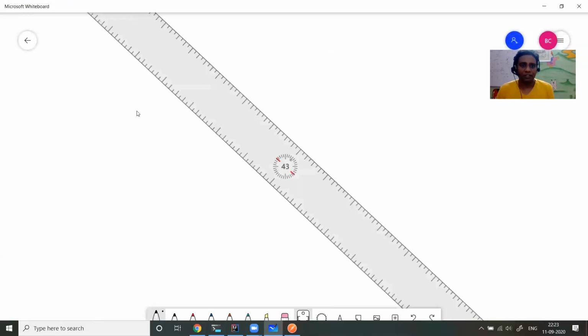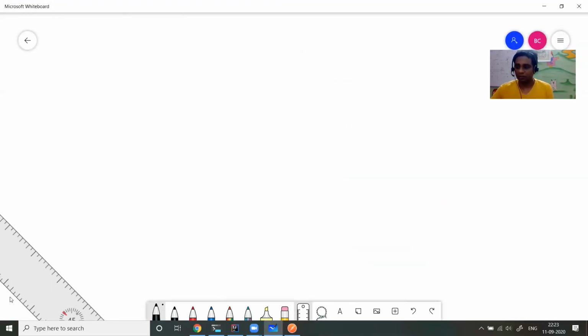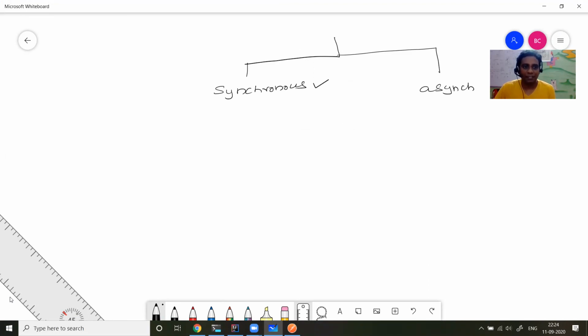Let me create one empty board. There are two ways microservices communicate with each other. One is synchronous, and the other is async. In this session, I'm going to cover only synchronous. What is meant by synchronous? If microservice A wants to talk with microservice B, it waits till B responds back. So A calls B, gets the information, and waits till B responds. That is called synchronous microservice communication.